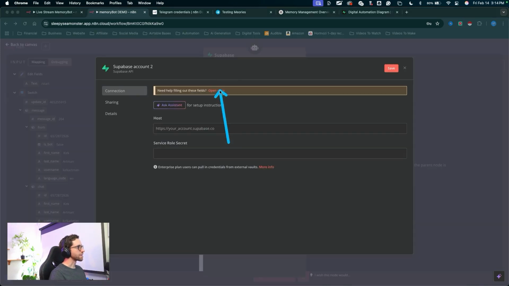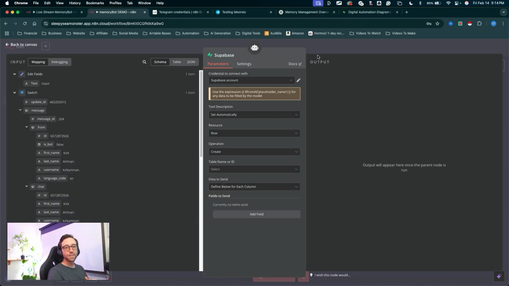You could always follow the docs to set up these connections. That's how I learned all of this stuff, following the n8n documentation to get this stuff set up. So you'll need your URL here and your service role secret to set up that connection. I do have the tutorial on this as well to set up your Supabase connection in n8n.